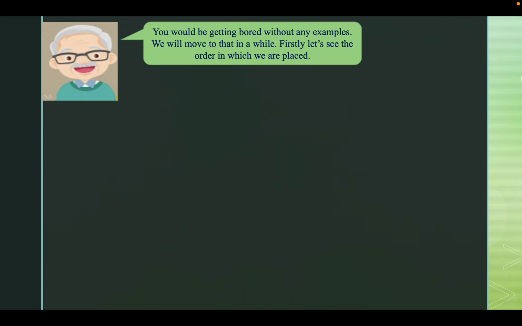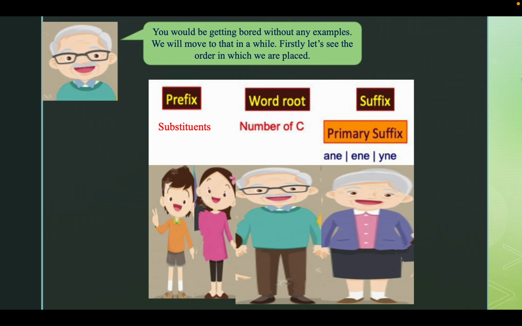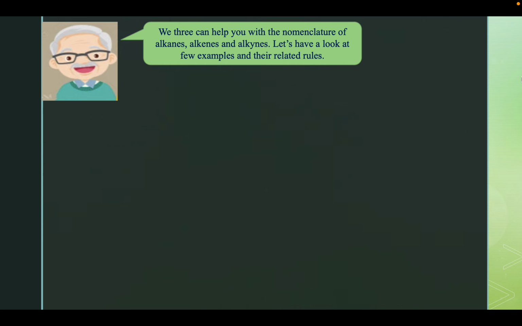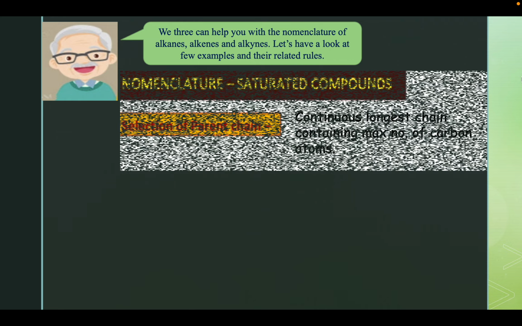You would be getting bored without any examples. We'll move to that in a while. Firstly, let's see the order in which we are placed. First come the substituents, which act as the prefixes, then comes me, the word root representing the number of carbons, and lastly comes my wife, who acts as the primary suffix representing saturation or unsaturation in the compounds. We three can help you with the nomenclature of alkanes, alkenes and alkynes. Let's have a look at a few examples and their related rules.